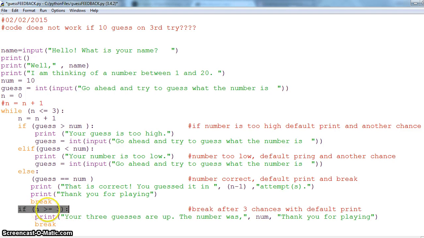But the main problem which I saw is that you have an if which checks whether n is greater than 3 or greater than or equal to 3, but your while is already going from 0 to 3, so it will always run while n is less than the limit, and in each iteration n is incrementing by 1.